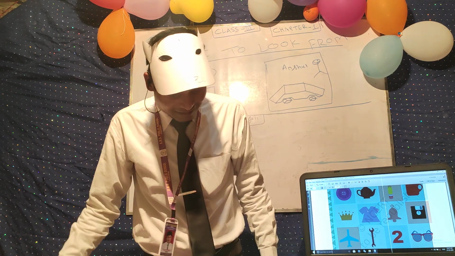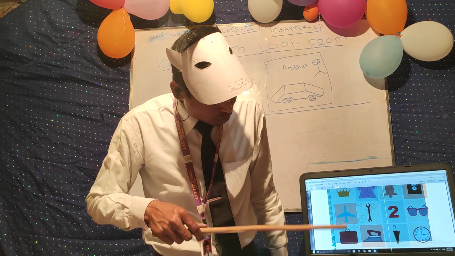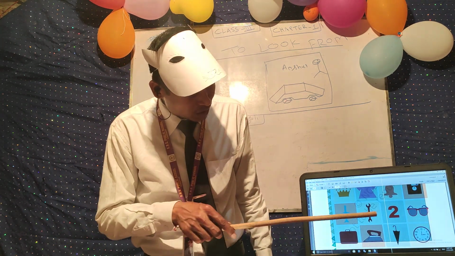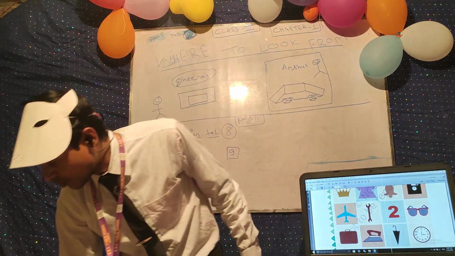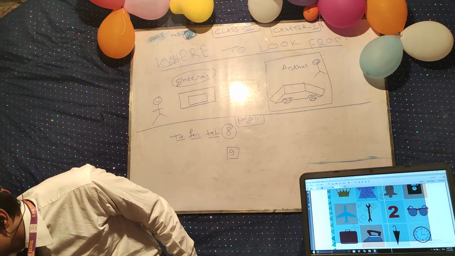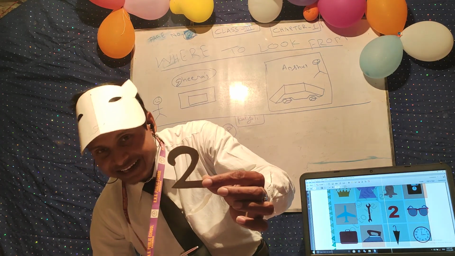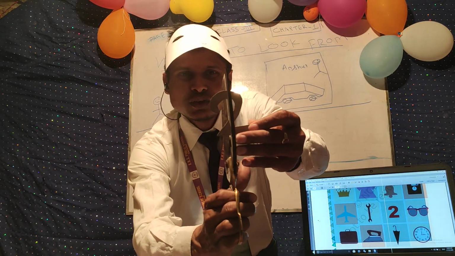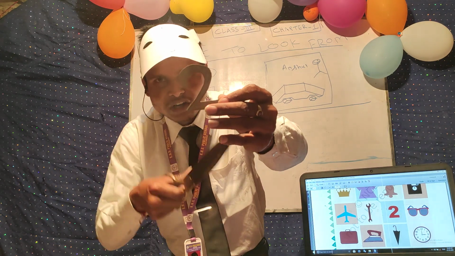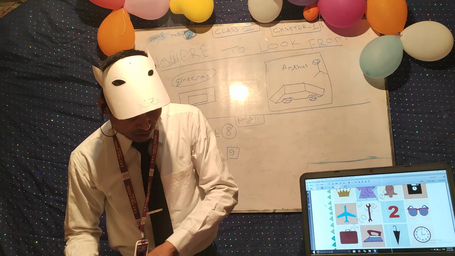Aeroplane is also there. You can divide the aeroplane symmetrically. This is not a symmetrical figure. 2 is also not symmetrical, because when you divide this 2, you will not get the proper line of symmetry of this 2. So 2 is not symmetrical.